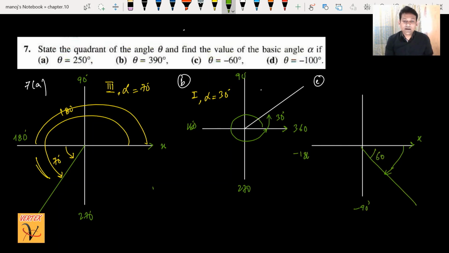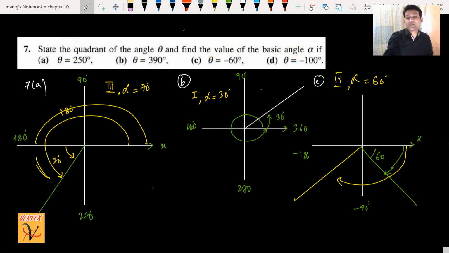So we are standing in part C, in the fourth quadrant, and the alpha of the fourth quadrant is positive 60 degree, because theta is negative, but alpha is always positive. And 100 will be going in the third quadrant, and you can do it. It's so easy.